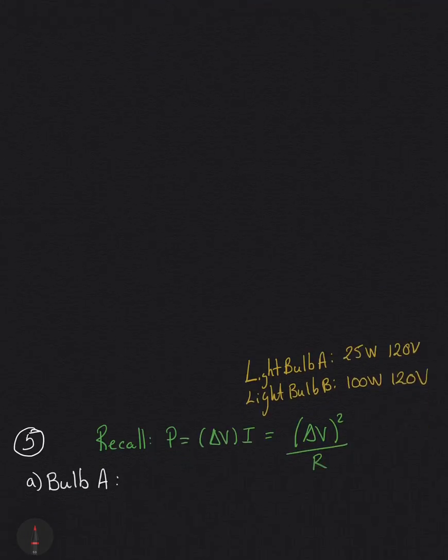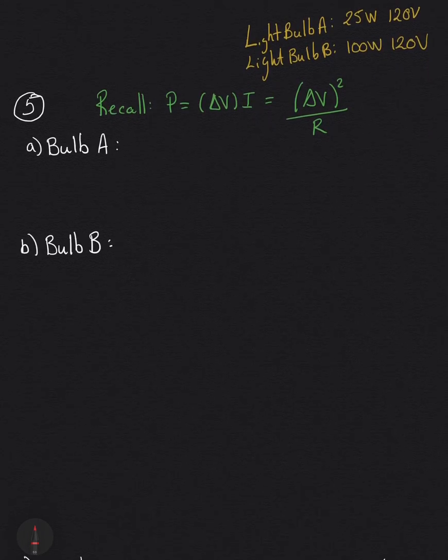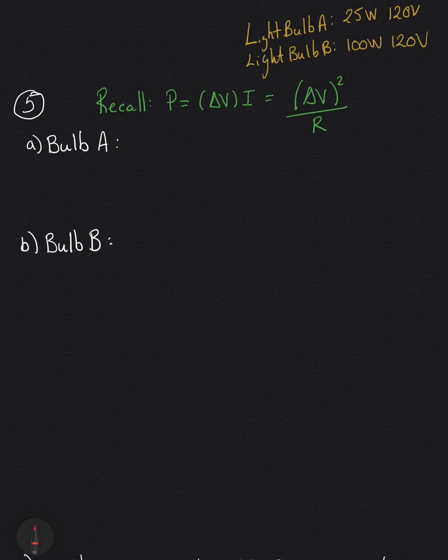Alright, so I'm going to do now question number 5. Question number 5 is a straight plug and chug. This is similar to what we did in lecture. I just want to make sure that some of the components that we do in class are known. But it is to use the power equation and go from using the equation with power in terms of potential differences and currents, or potential differences and resistance, and back and forth.